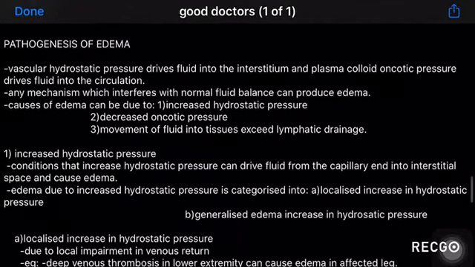Moving on, pathogenesis of edema. Like we saw in hemostasis, vascular hydrostatic pressure drives fluid into the interstitium, and plasma colloid oncotic pressure drives fluid into circulation. So any mechanism which interferes with normal fluid balance can produce edema. There are three causes of edema. One is increased hydrostatic pressure, second is decreased oncotic pressure, and third is the movement of fluid into tissues. When it exceeds lymphatic drainage, it causes edema.